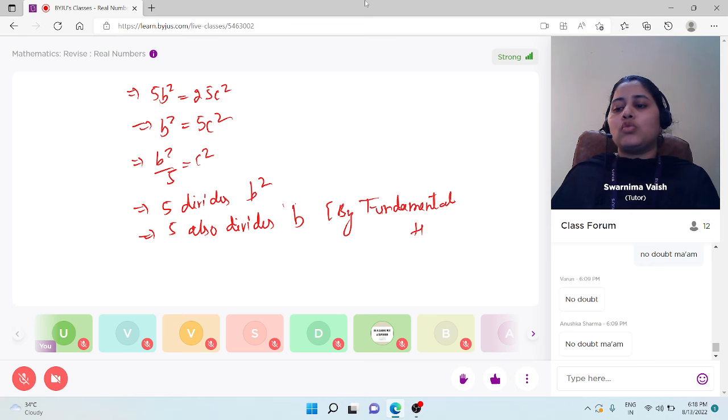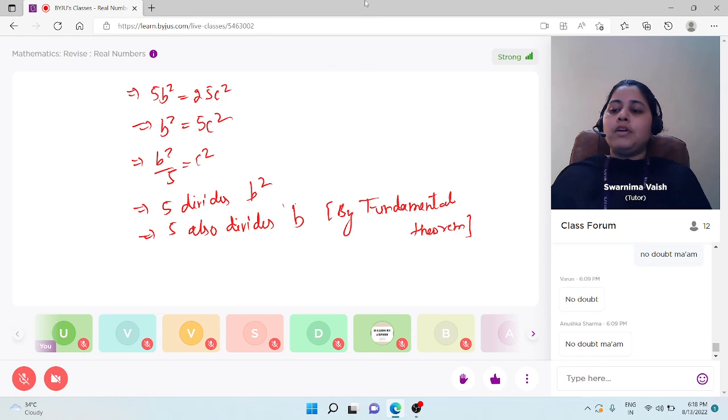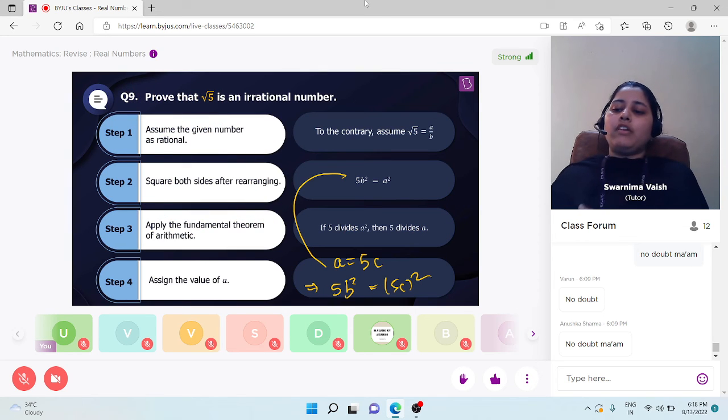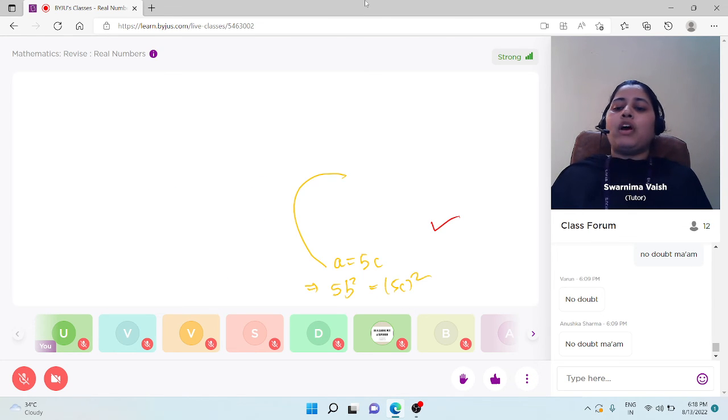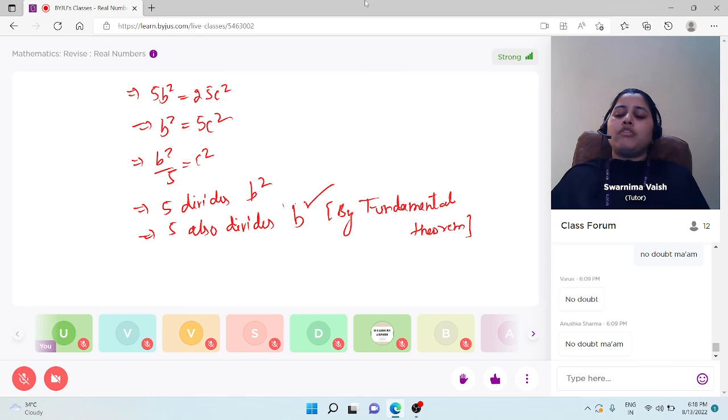Students, please take note of it. In the previous step, we found that 5 divides a. Here, we found that 5 divides b. So 5 divides both a and b. It means 5 is a factor of both a and b, a common factor, because 5 is a factor of both.